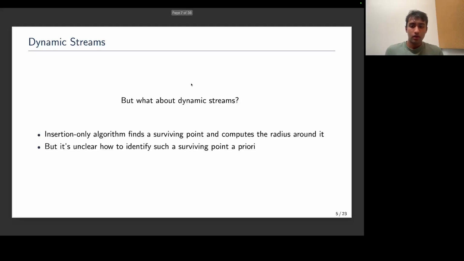And really at the core of the insertion-only algorithm is that we've committed to some anchor point at the beginning and compute the radius around it. So the order here matters because we're only allowed one pass over the entire stream. But in the dynamic streaming setting, no matter which point I commit to, there's always an adversarial stream that will delete it later down the line. And so the real crux of the issue here is that it's unclear how to identify the surviving point a priori. And maybe this should give you some intuition for why the problem is hard in dynamic streams.